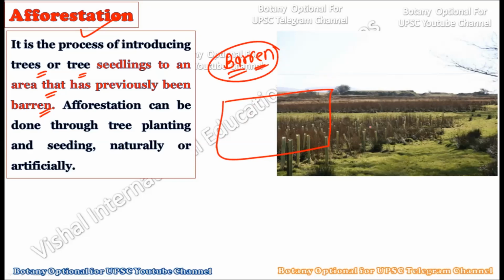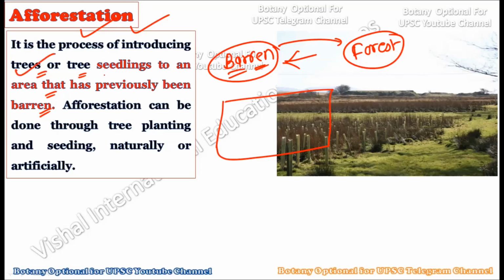It is not like deforestation has occurred first and then we are again trying to create forest at that place. That will be reforestation. But afforestation is the process in which we use barren land where there is no earlier forest, and when we convert this barren area into forest, this process of conversion is called afforestation.